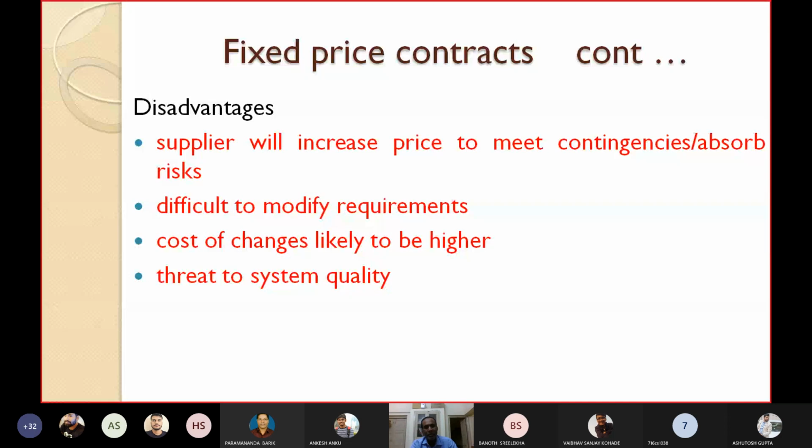Threat to system quality. Since the price is fixed, the system quality may be poor because the developer will try only to make a profit. He knows these are the requirements, and he will just complete the development, whatever the quality may be. He will deliver and take the price because he knows the customer cannot change or reduce the price. So there is some threat to the system quality. These are the disadvantages of fixed price contracts.